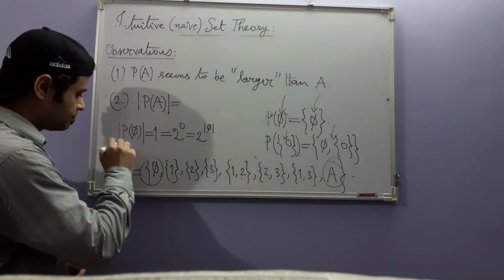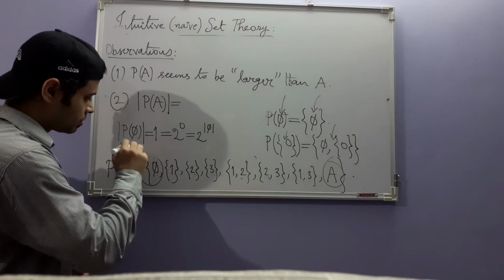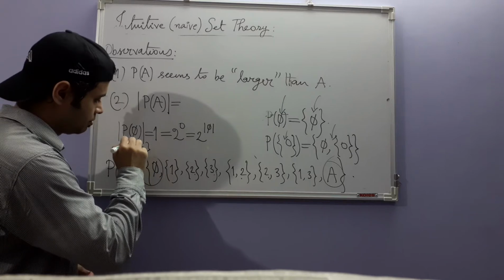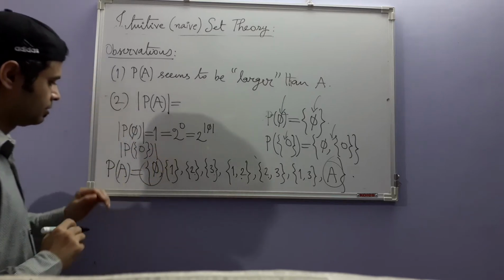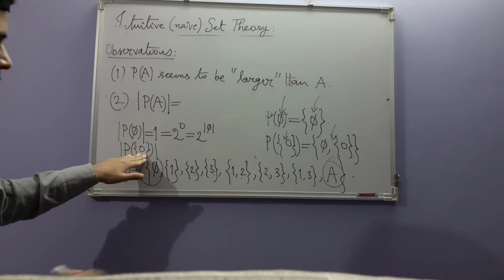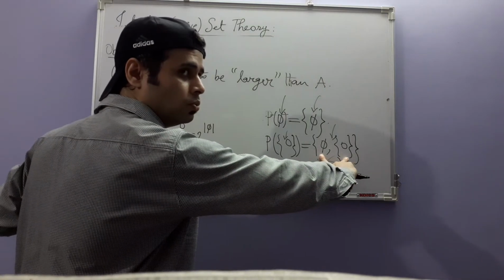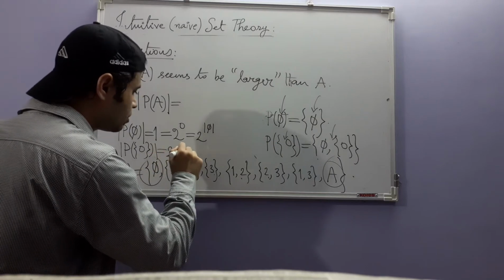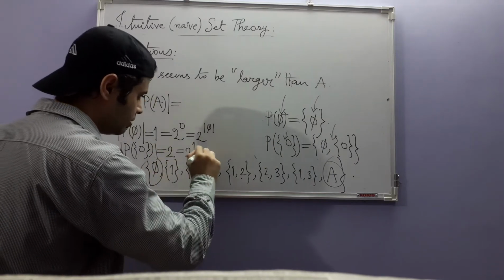If you try a similar equation for this case, cardinality of the power set of this singleton set, this is 2. Okay, so this is equal to 2. 2 is equal to 2 to the power 1.